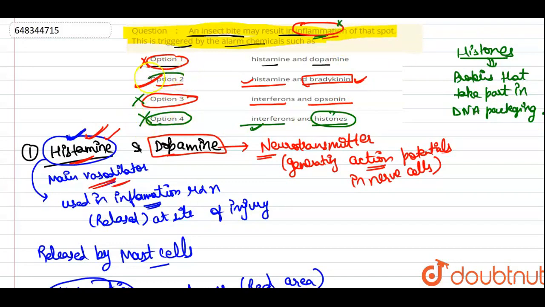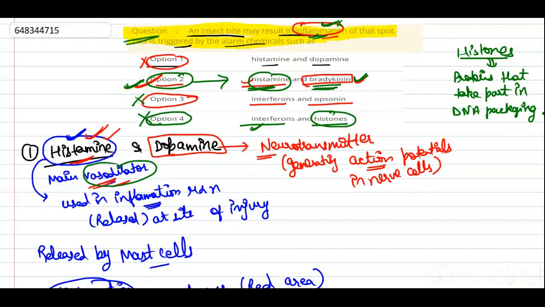So we see that option second has both chemicals for the inflammation itself, that is histamine and bradykinin. Histamine has a role in the vasodilation, and bradykinin is also used in inflammation. So option second is correct for the question given.